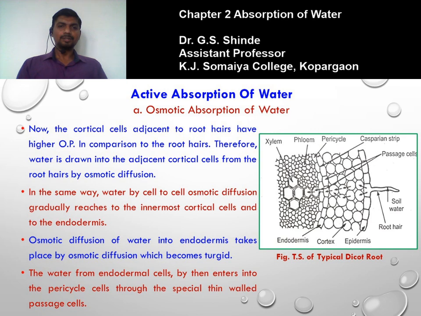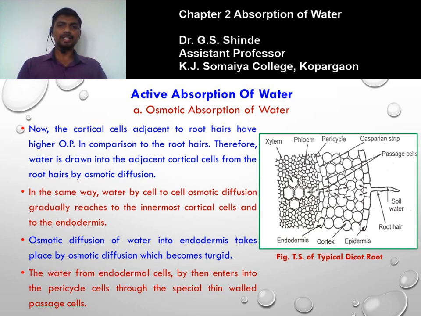Now when the water enters inside the root hairs, it is transferred to the adjacent cell, that is the cortical cell. So if you see the TS of a typical dicot root, it shows root hairs, epidermis, then the cortex, endodermis, pericycle, xylem, phloem. The small pores that are seen are referred to as the xylem, while the larger ones are the metaxylem, protoxylem and metaxylem.